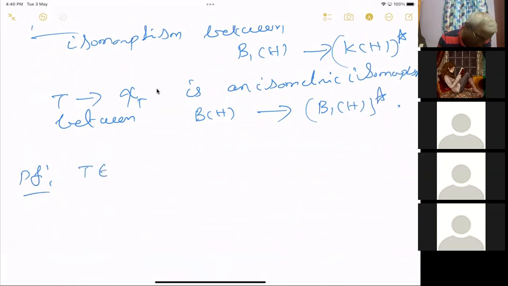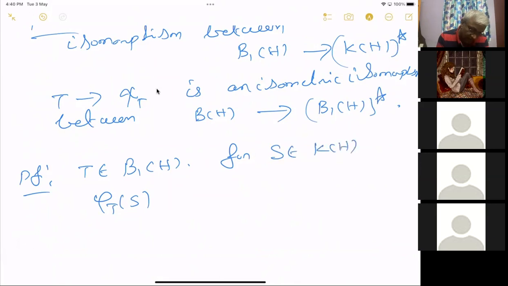So let T be in B1H. Then phi T of S, for S in K of H, take a compact operator.